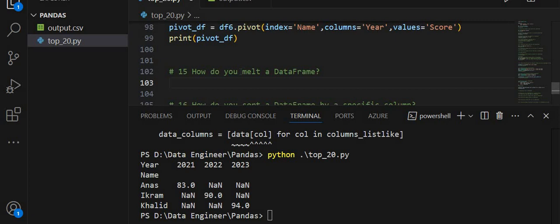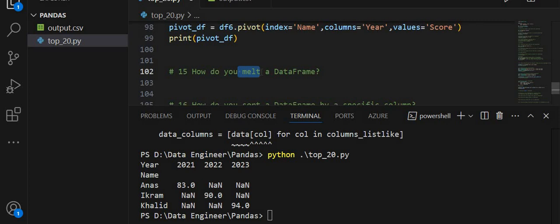So first understand what is melt. In the context of pandas and data manipulation, melt refers to a transformation operation that reshapes a data frame from a wide format to a long format.